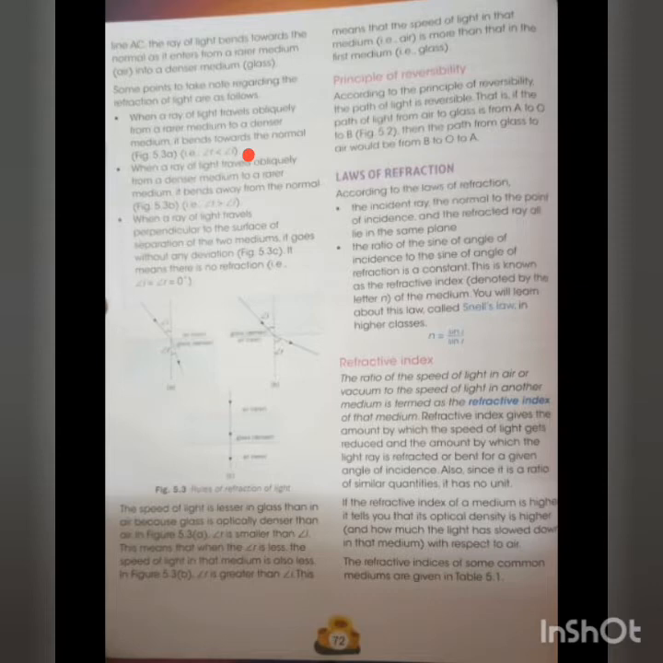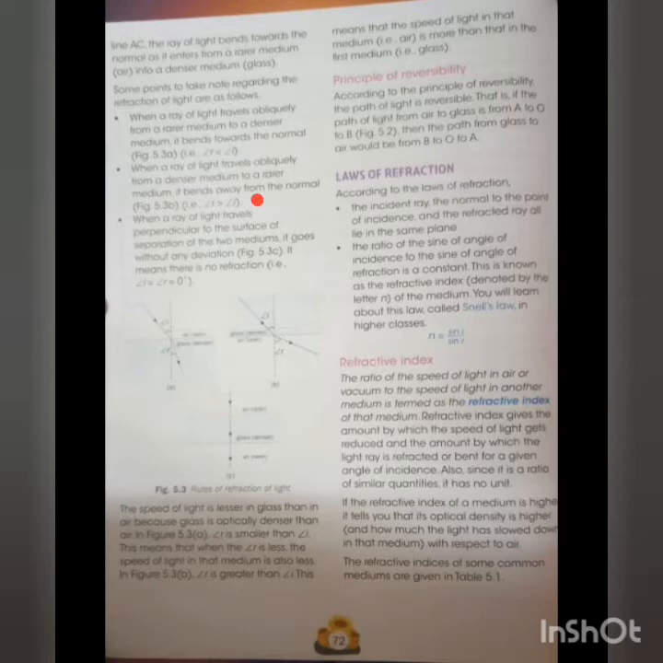Next, when a ray of light travels obliquely from a denser medium to a rarer medium, it is just the opposite. It will bend away from the normal. As you can see, instead of going straight, it has bent away from the normal. This happens when it is traveling from denser medium to rarer medium. Also in this case you will have to remember that angle R is more than angle I. Here angle R is more than angle I.